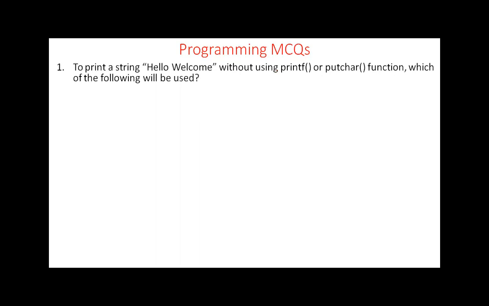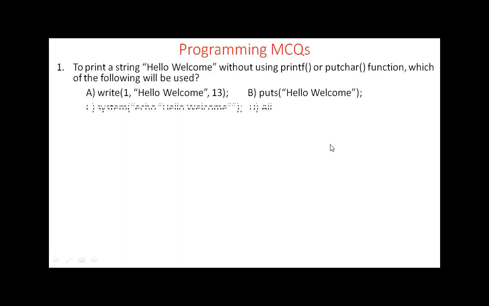Now there is a question: to print a string "hello welcome" without using printf or putchar function, which of the following will be used? Option A is write(1, "hello welcome", 13). The second option is puts("hello welcome"). Then the third one is system("echo hello welcome"). Then D, all.